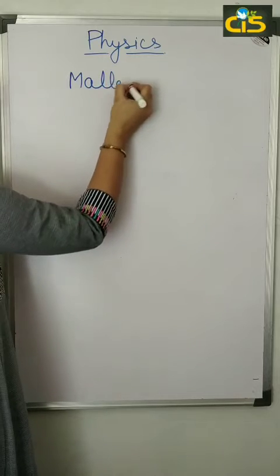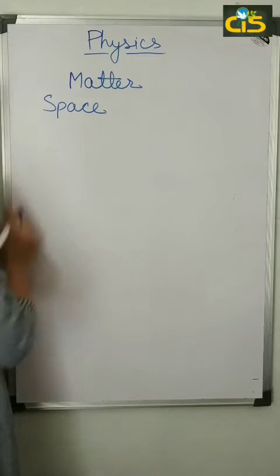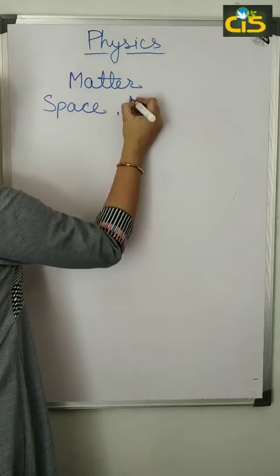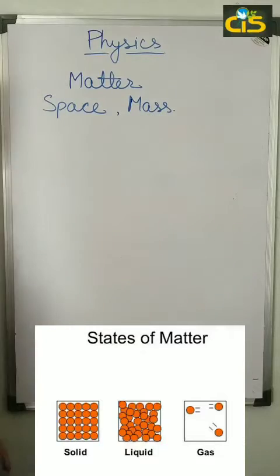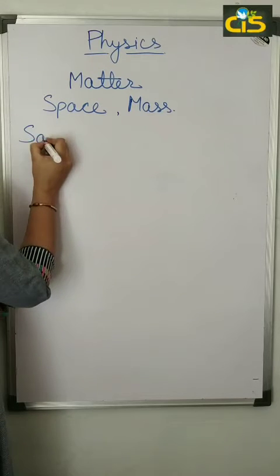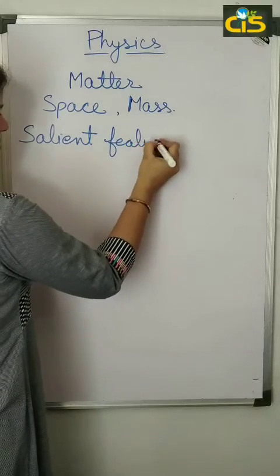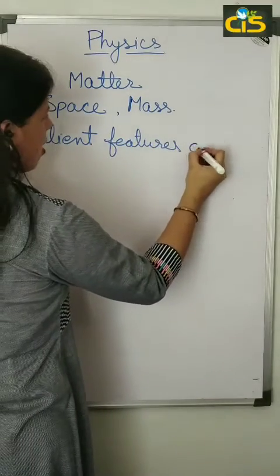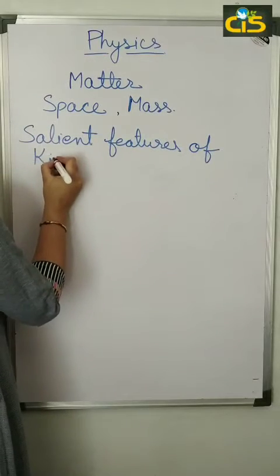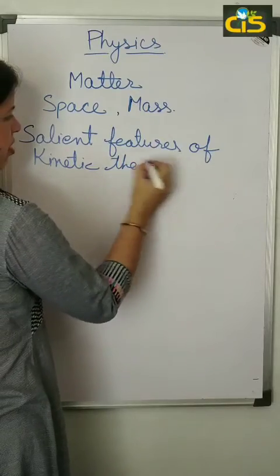What is matter? Anything that occupies space and has mass is known as matter. Now, what are the salient features of the kinetic theory of matter? These are the salient features of the kinetic theory of matter.